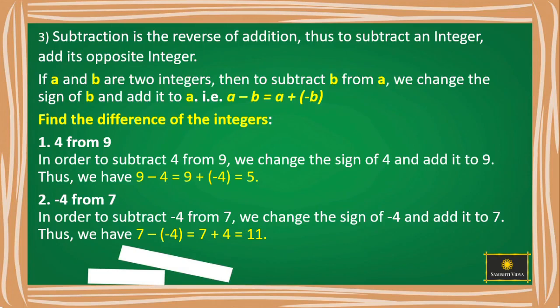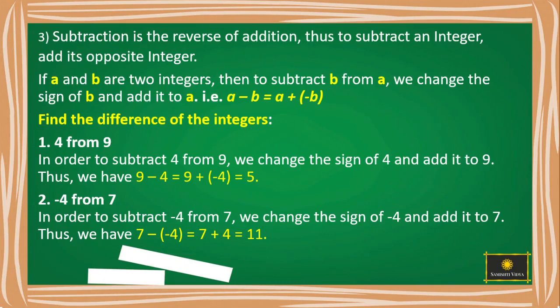Let us see a few examples. Find the difference of the integers 4 from 9. To subtract 4 from 9, we change the sign of 4 and add it to 9. Here the sign of 4 is positive. If we change the sign of 4, it becomes negative. As a result, we get 9 minus 4 is equal to 9 plus of minus 4. That is equal to 5.